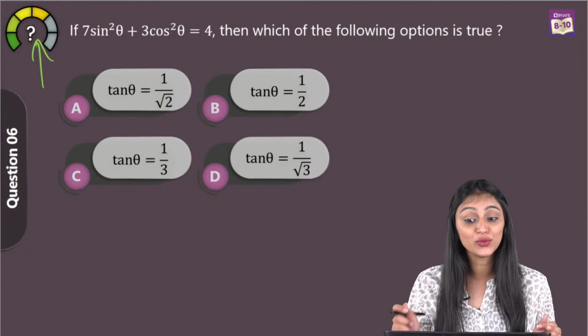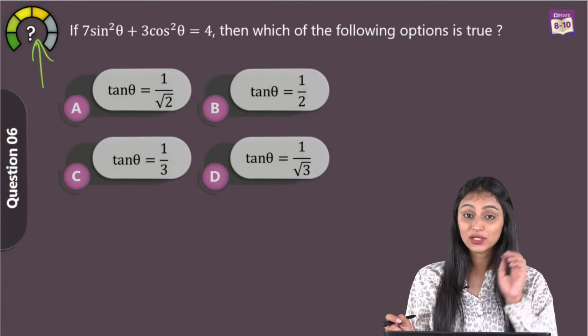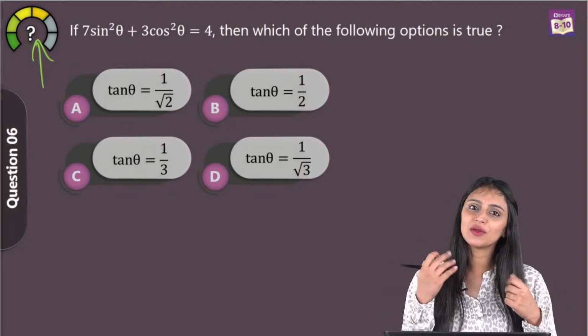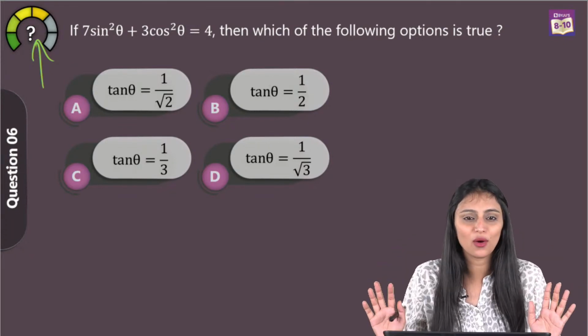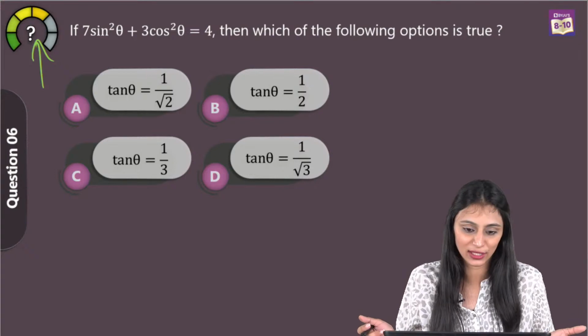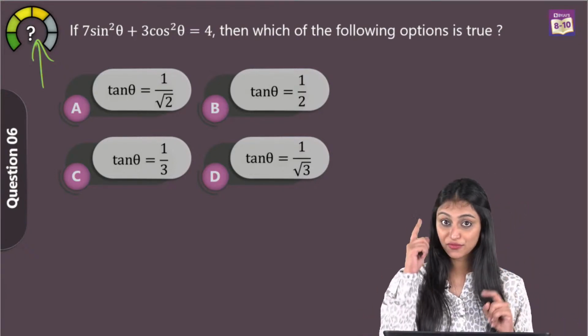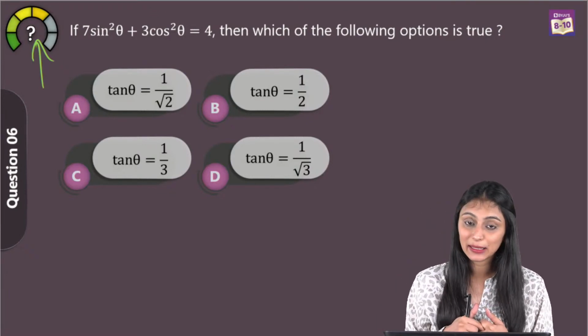Now I want all of you to solve this along with me. And for this question, I'll give you 2 methods, okay? Whichever method you are comfortable with, you can use that. Obviously in maths, there are multiple ways to solve a single question. Yes? Okay, so in all the options, the first method, all the options we can see tan theta.